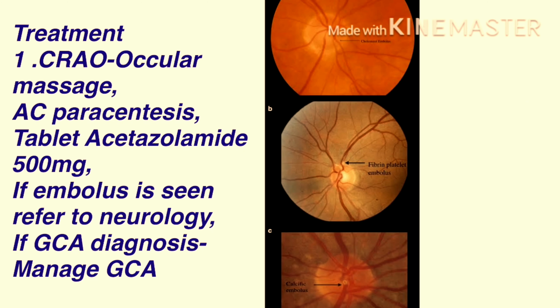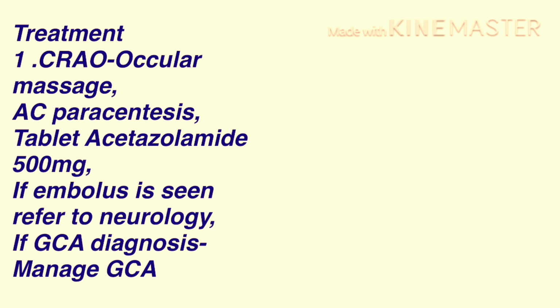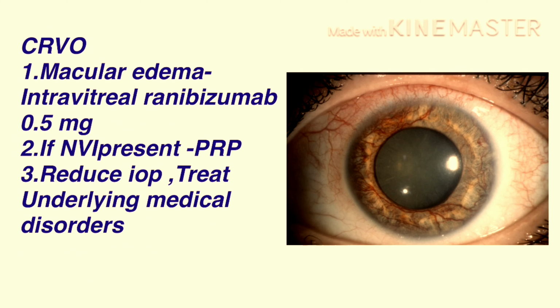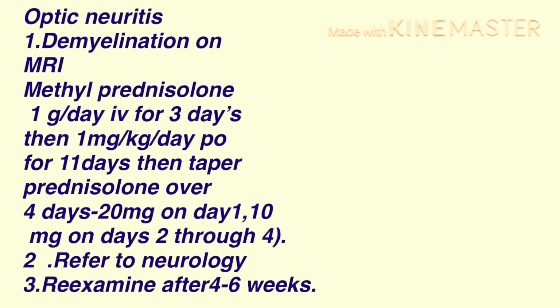Treatment in case of CRAO: ocular massage and decrease the IOP by AC paracentesis and tablet acetazolamide 500 mg. If an embolus is seen, refer to neurology. If giant cell arteritis is the diagnosis, treat accordingly. For CRVO, if there is macular edema, intravitreal ranibizumab 0.5 mg. If neovascularization of the iris is there, panretinal photocoagulation, reduce the IOP and treat underlying medical disorders.